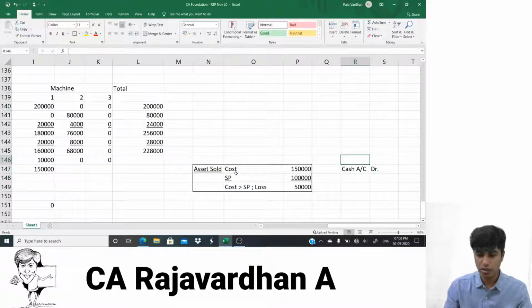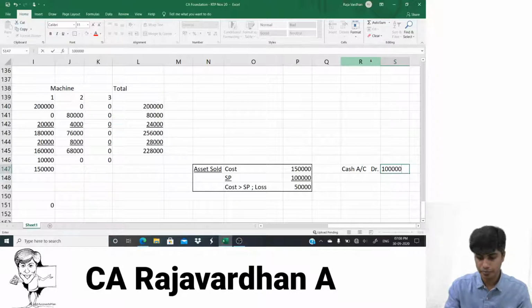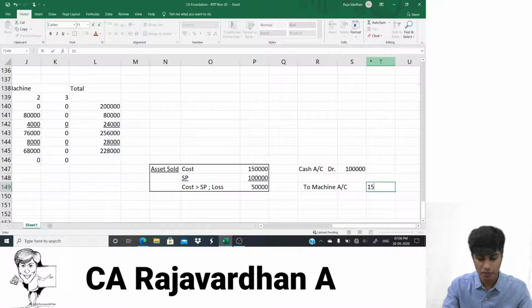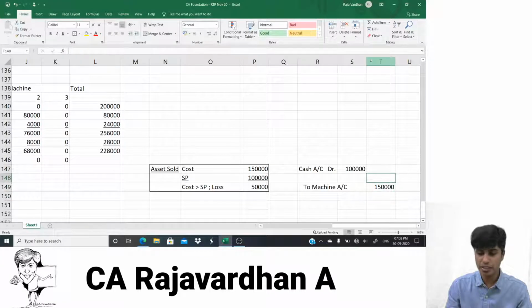Cash account debit. How much will you debit your cash account by? How much did you receive? Selling price. You received 1 lakh. Further, you give away asset. So I'll write 'To'. Asset is going out. When an asset goes out, it's decreasing. We have to credit it, isn't it? Machinery account. What is the value of the asset going out? 1 lakh 50,000.